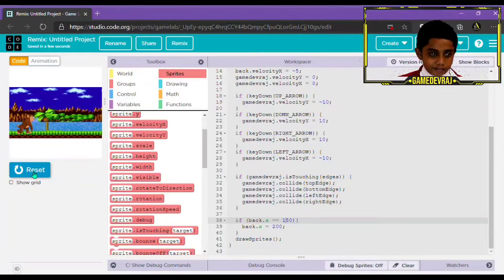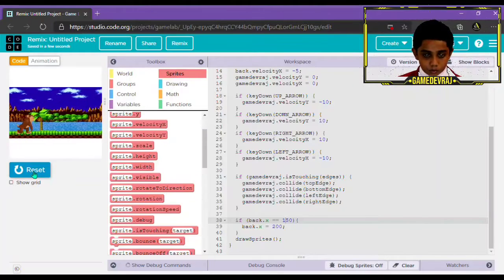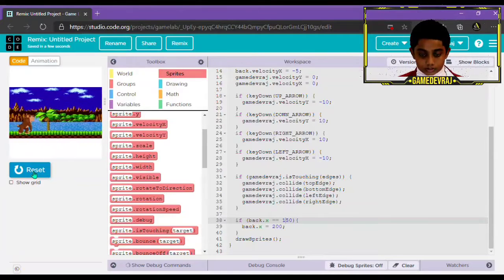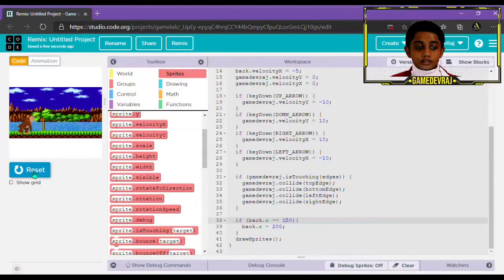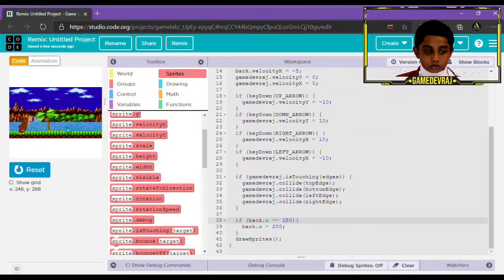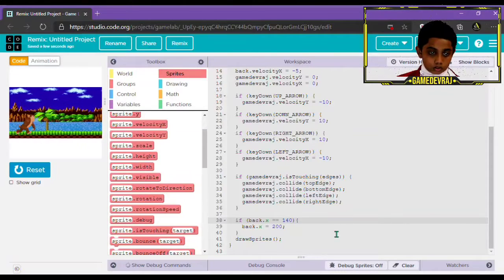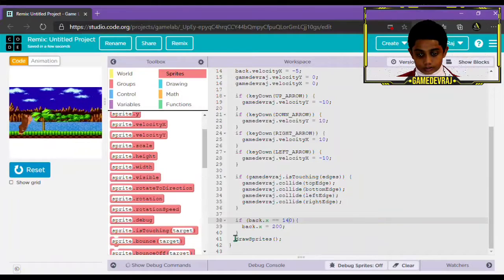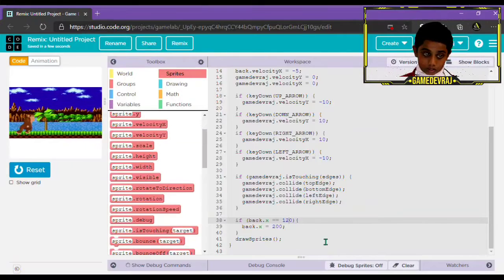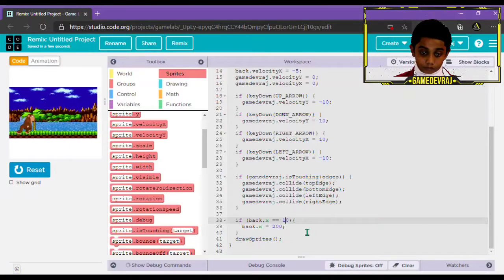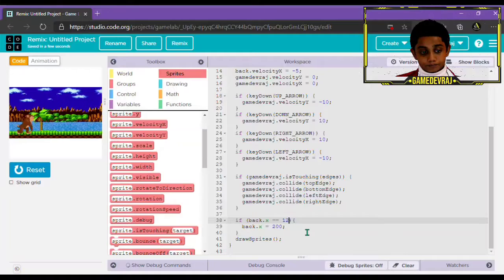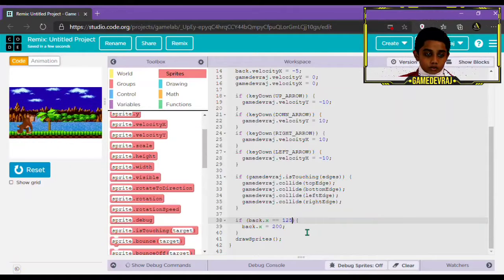So as you can see, we have a moving background, but it's not very smooth. Let's reduce that to 140. So you can actually just play around with the values to find the animation you like. I'm trying 120, that's a little bit... 125 maybe. You have to constantly reset and run to find the perfect animation. Okay, so to be honest, this is not bad.